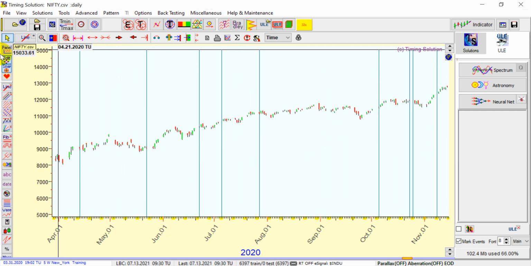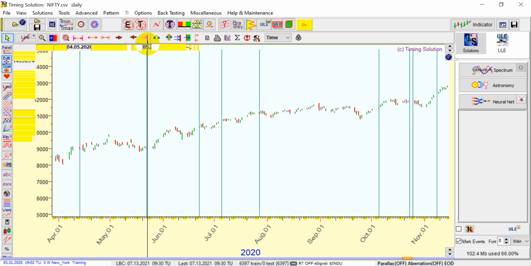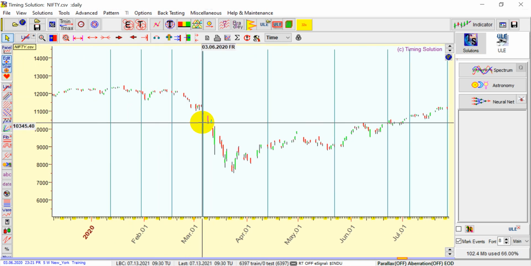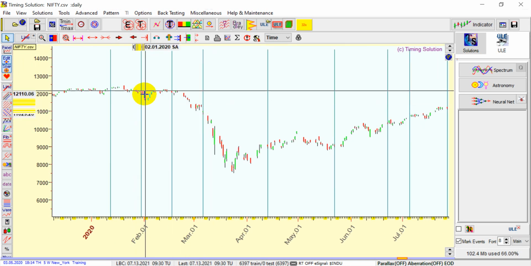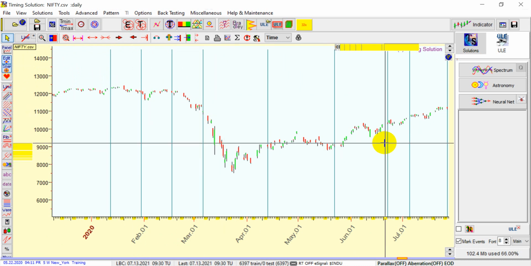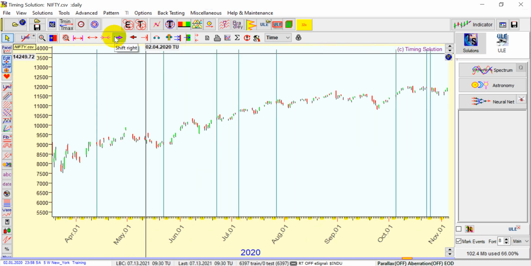On Monday we had Mars going into aphelion, and yesterday we had Mars and Mercury at 59 minutes. When two astro dates come together, it's better to do an intraday trade, and from today we should see a good swing in the market. Otherwise it becomes really difficult to trade such markets, but Astro gives us an edge. Again, we are seeing a fall, after that a good fall, and here we almost made a bottom. So this rule is working in our market.